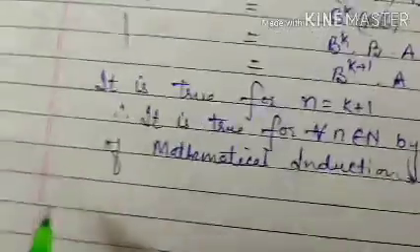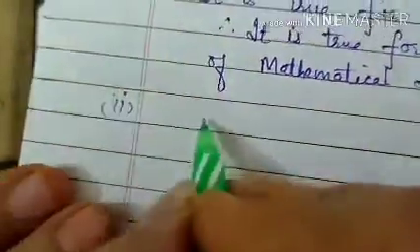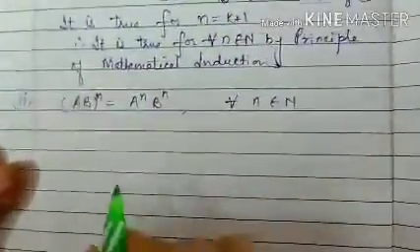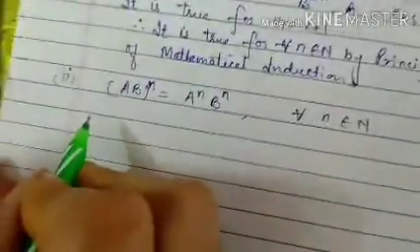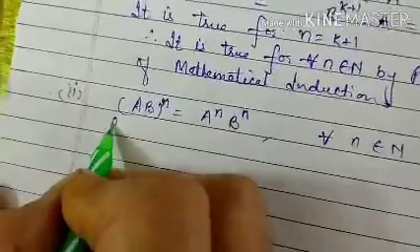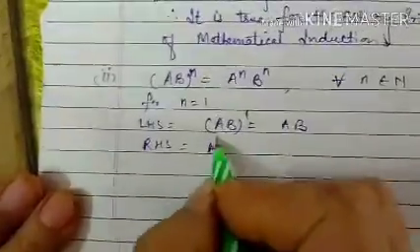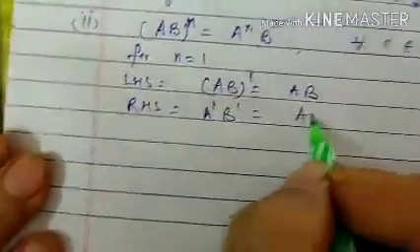Now the second part is to prove AB raised to the power n equals A to the power n, B raised to the power n for every n belonging to N. Again we will prove it by induction. So for n equal to 1, the left hand side becomes AB to the power 1, that is AB, and the right hand side is A to the power 1 B to the power 1, that is AB.